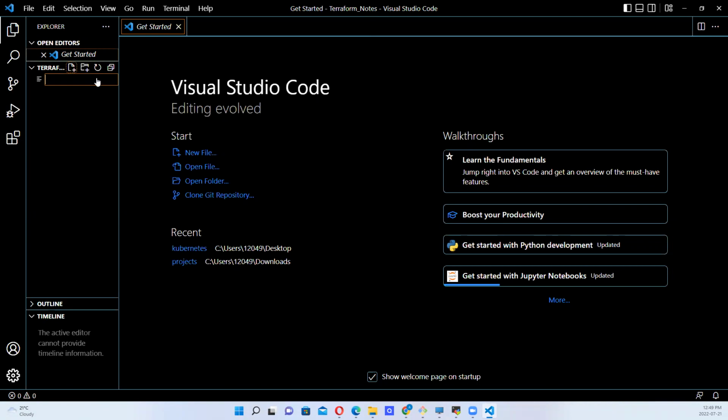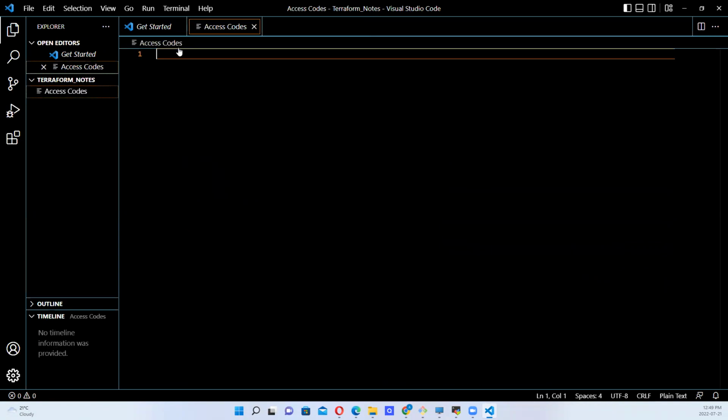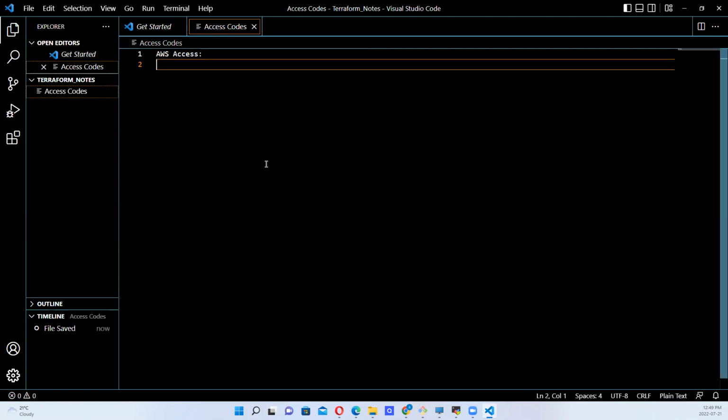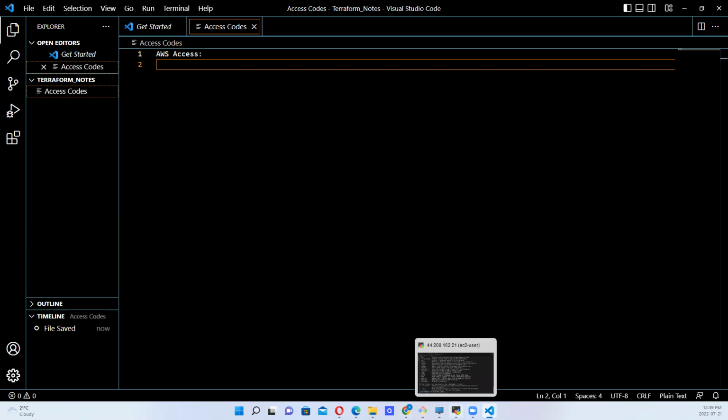So let's create this and call it access codes. I'll call this AWS access. What do I want to put here?